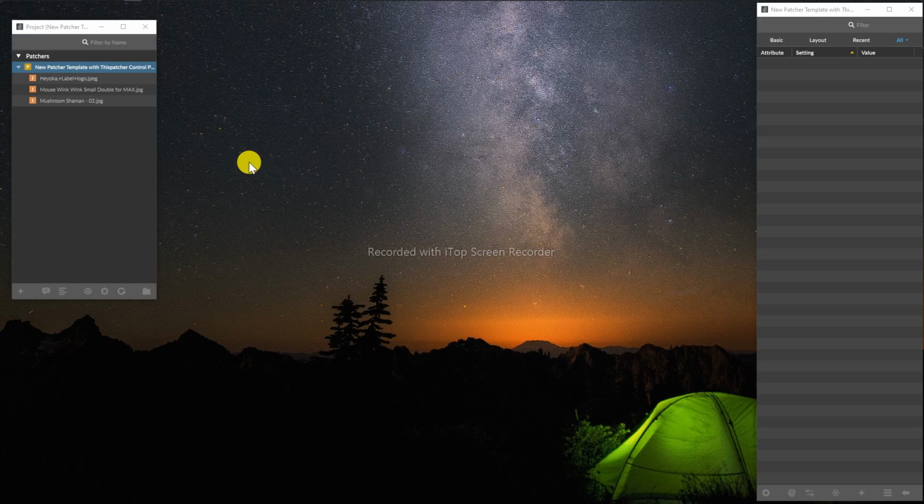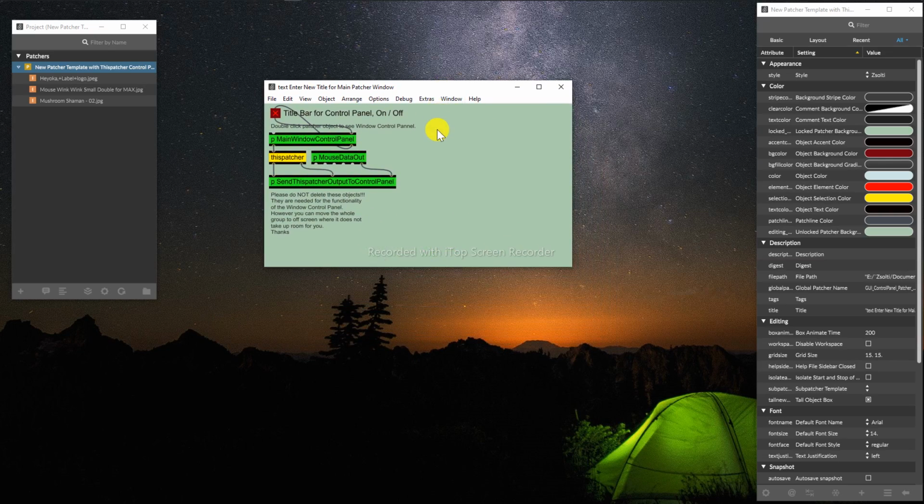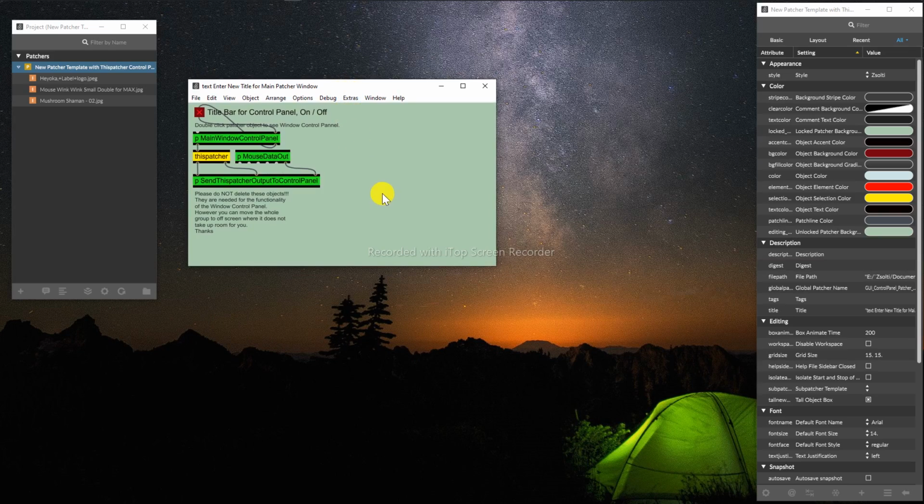This is a demo of my new patcher template for Max MSP. I have created this template to establish some basic functionality of the main window using the dispatcher object. So mainly this is a demonstration demo of the dispatcher object and what it can do.